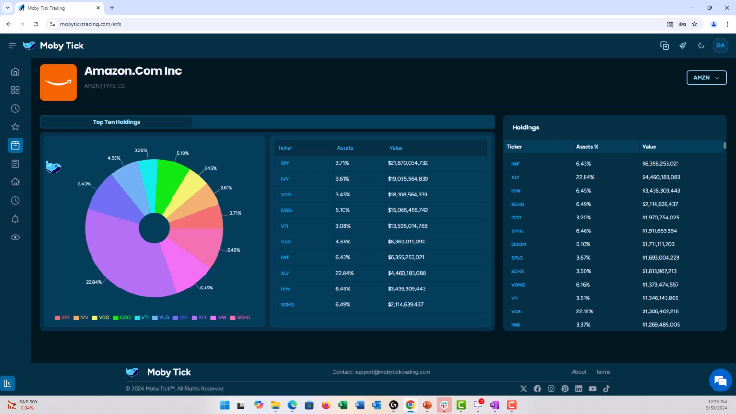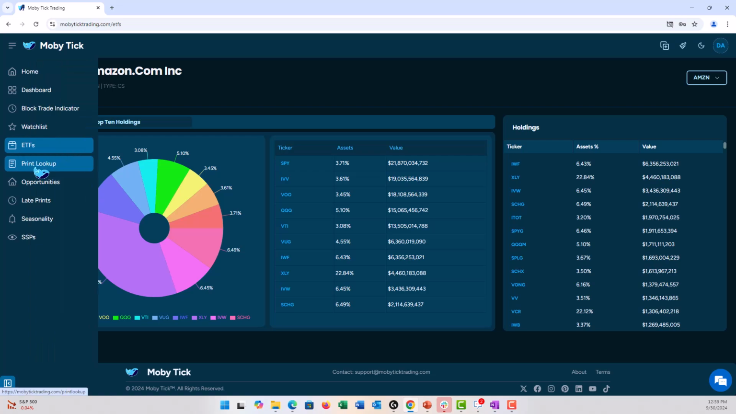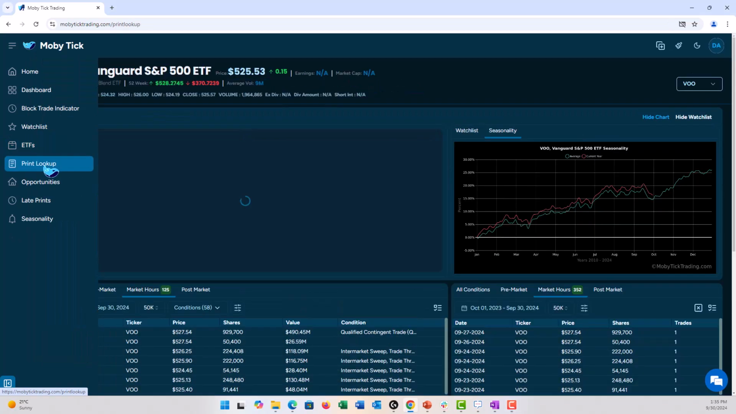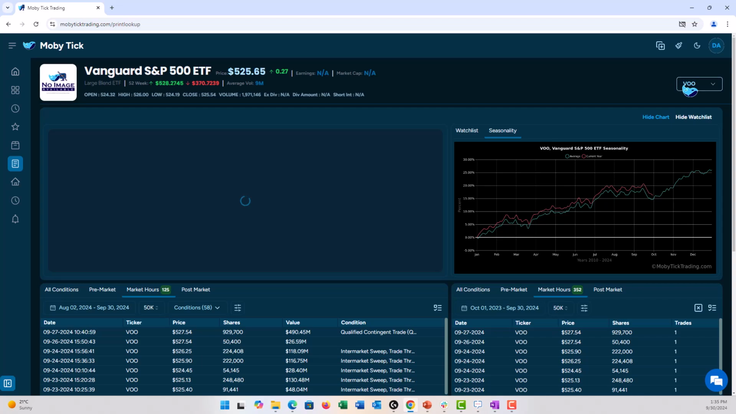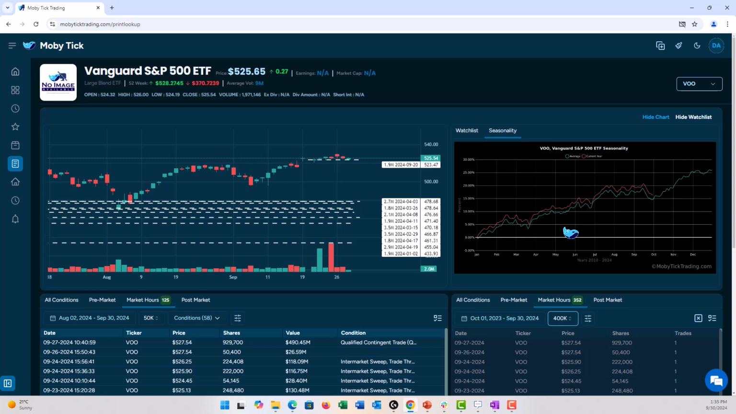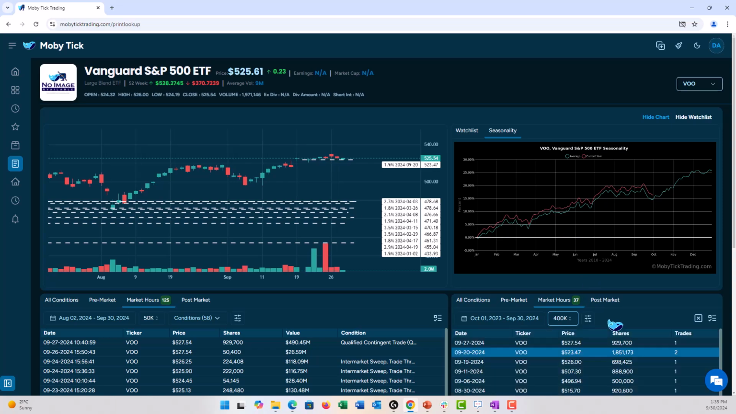Recently, a giant trade came in to another ETF called VOO. So if we go to our print lookup and we look up VOO, I'm going to set this to 400,000. And then we see here that there's a large trade on September 20th, 523.47 for 1.8 million shares. You can see that here on the chart. It automatically added it because it's one of the largest trades in the last year.